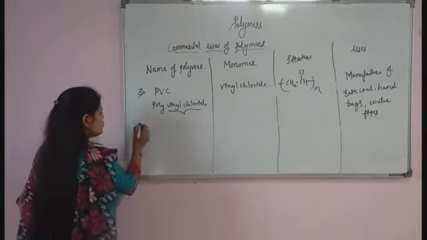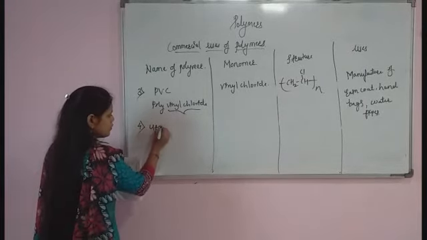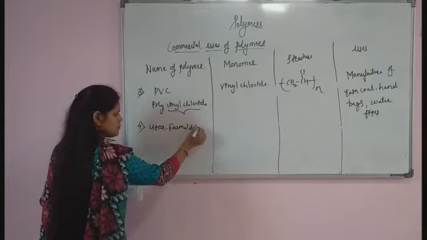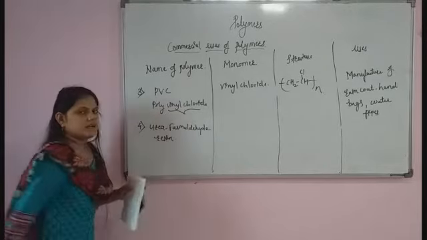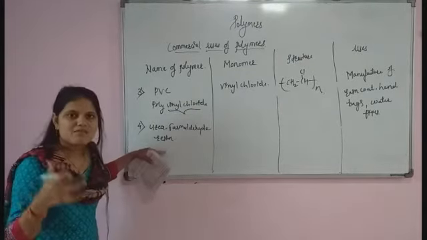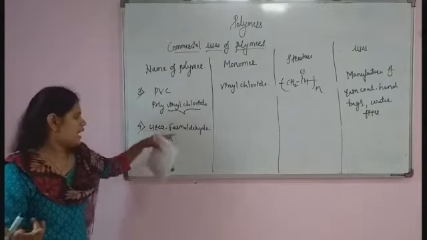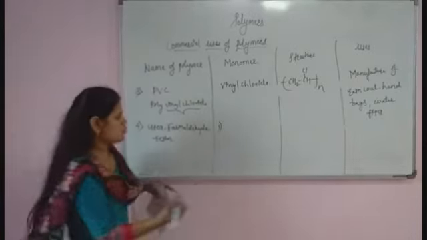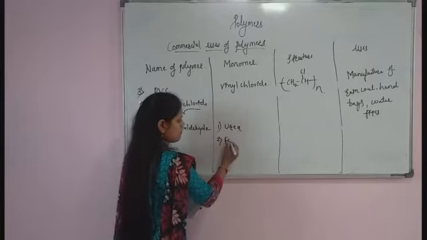Now we'll move to the next example, that is urea formaldehyde resin. It is one of the polymers. For the formation of this urea formaldehyde resin, we require two monomers. First will be urea and the second will be formaldehyde. So how many monomers do we require here? Two monomers. First urea and second formaldehyde.